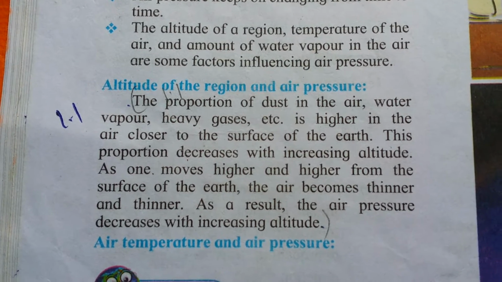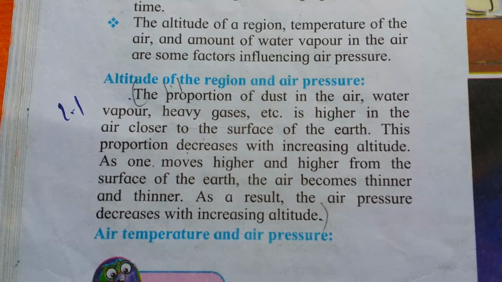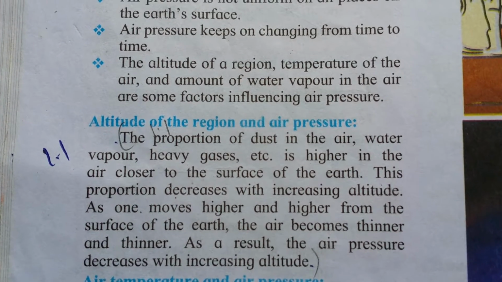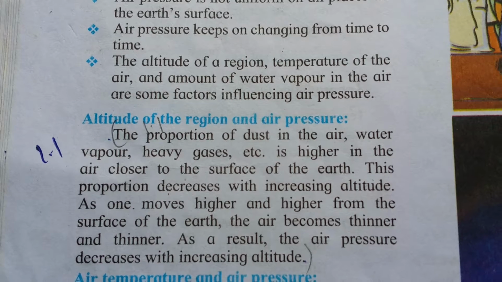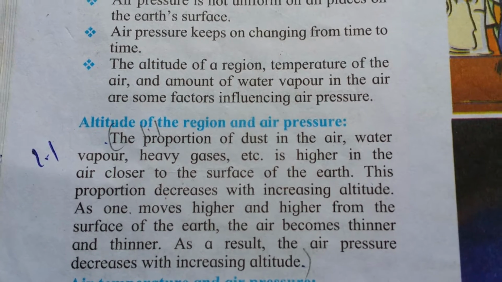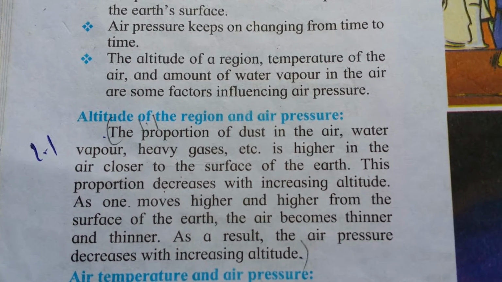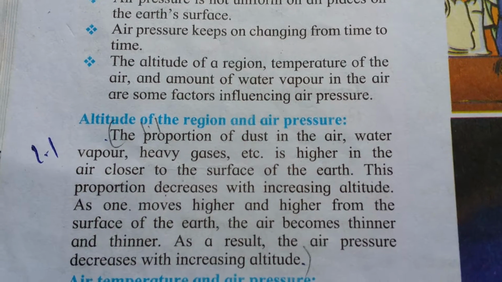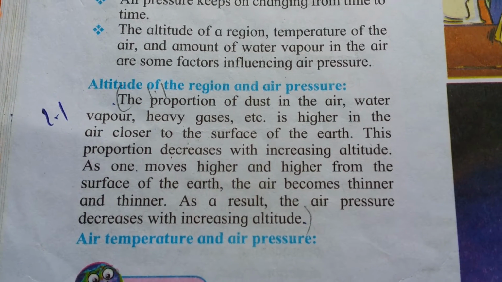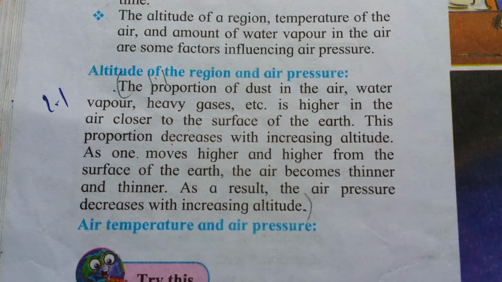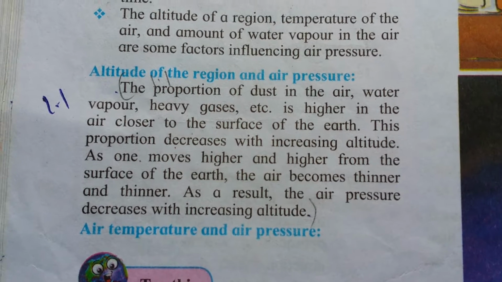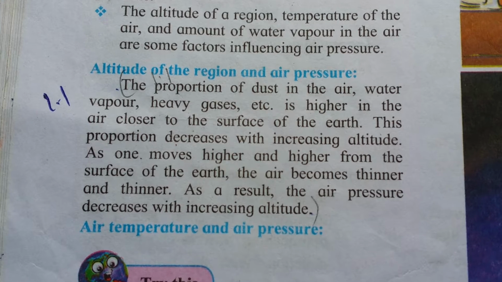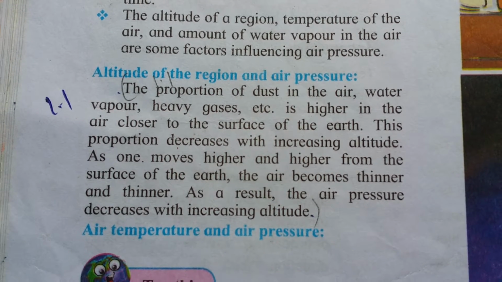Here you can see the various layers above the surface of the Earth. So as you move upwards, the air becomes thinner and thinner. As a result, the air pressure decreases with increasing altitude. Altitude is height above. So this means as you move higher above the surface of the Earth, air pressure decreases as air becomes thinner and thinner.